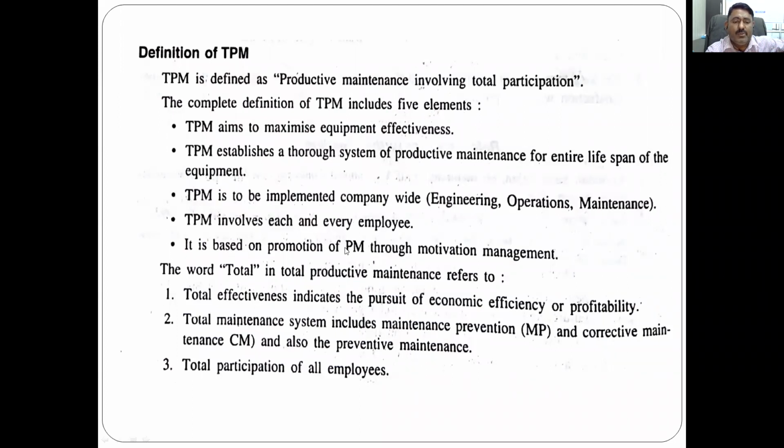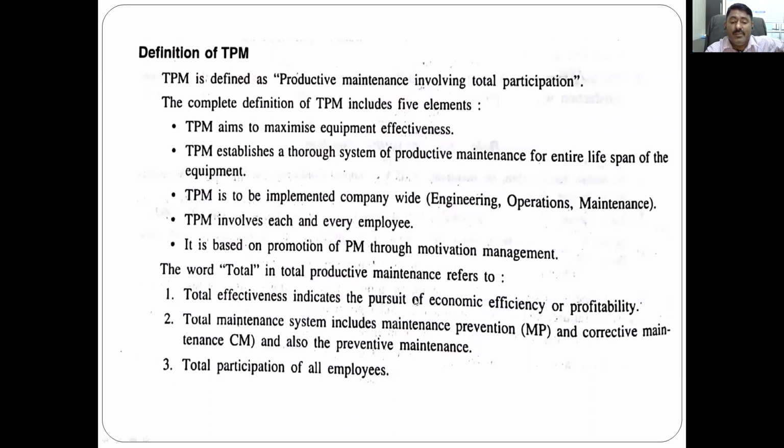It is based on the promotion of preventive maintenance through motivation management. The word total in total productive maintenance refers to this. Total effectiveness indicates the pursuit of economic efficiency or profitability. Total effectiveness, what does this total indicate?